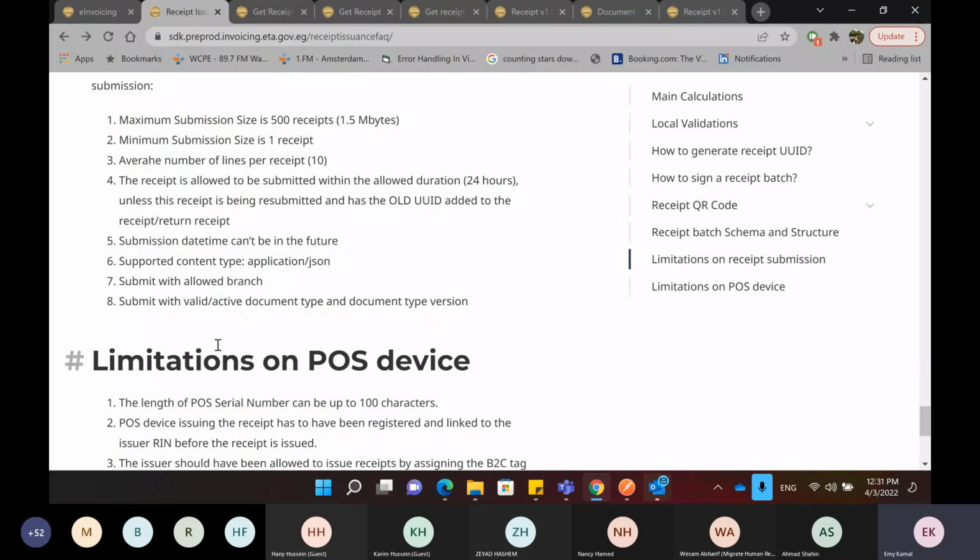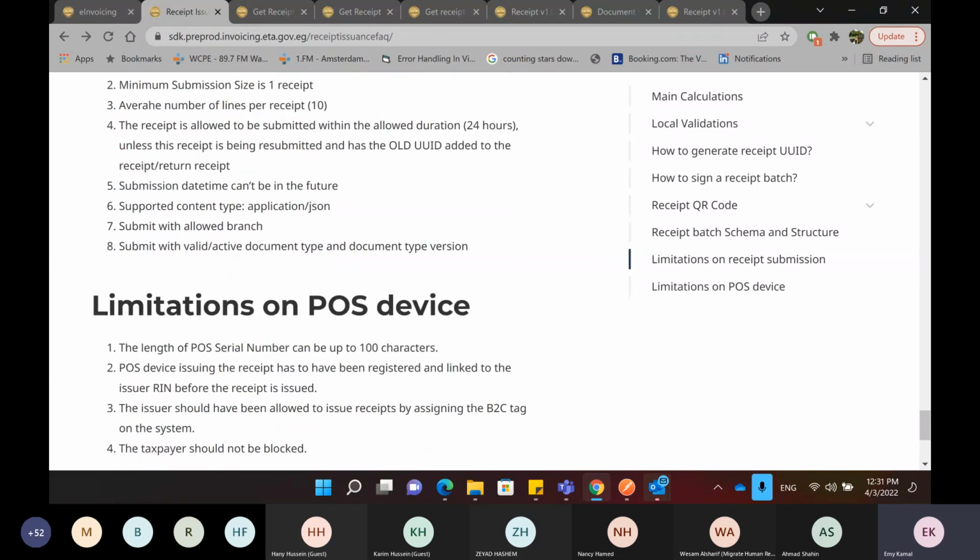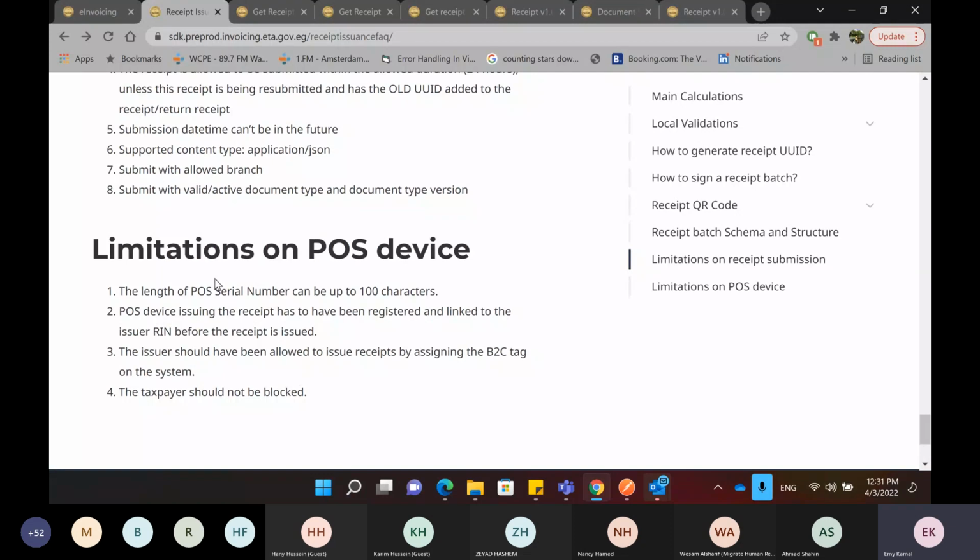The POS device has to be registered first and linked to the RIN. And you need to have the B2C tag that we discussed earlier. And the taxpayer should not be blocked for you to be able to use this point of sale. So these are the limitations on the receipt and the point of sale.